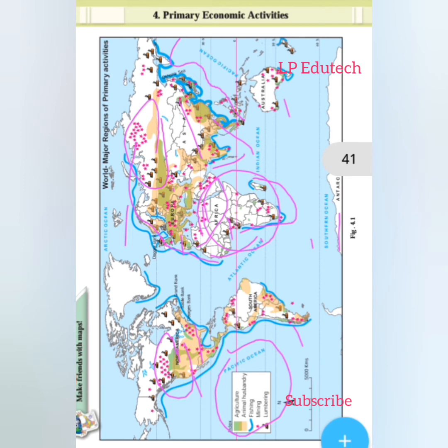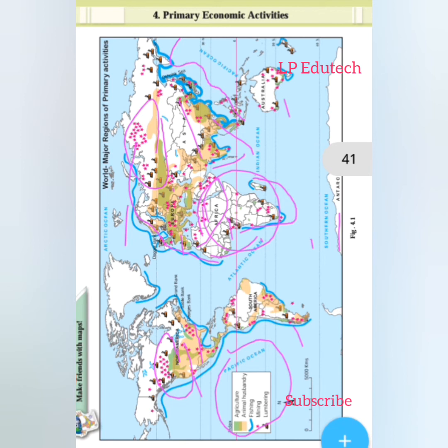Lumbering, fishing, and animal husbandry are mostly practiced in North America, and in Europe agriculture-based activities are done. So this is best to understand. Based on it, here we have a few questions. Let us try to understand and give the answers.